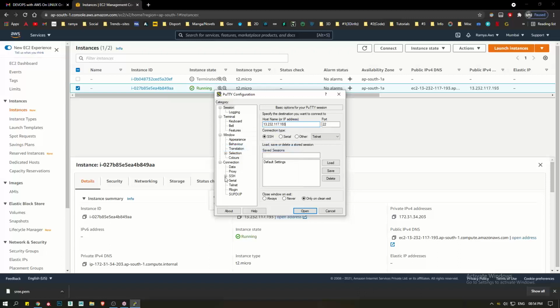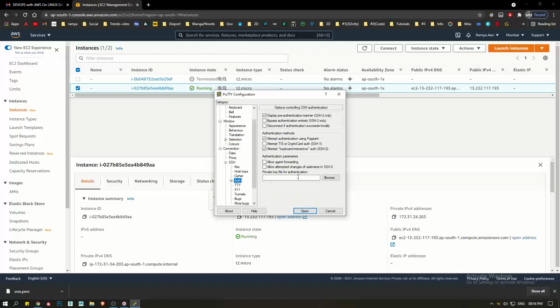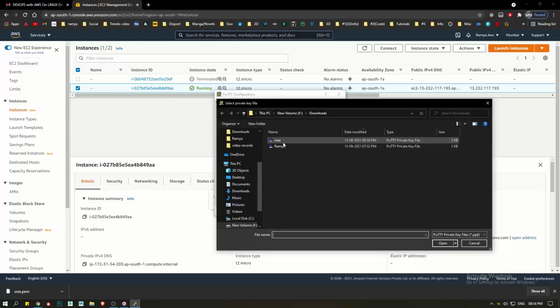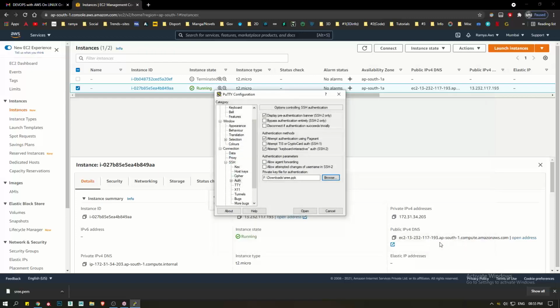On the left-hand side, click on SSH, then click on authentication, then browse and select your key. In the last class I showed this clearly, and that's the reason I'm just recalling it. Click open, and the username is ec2-user.